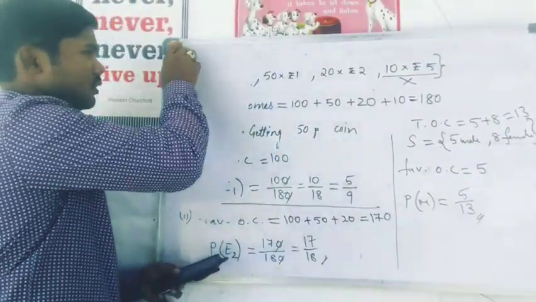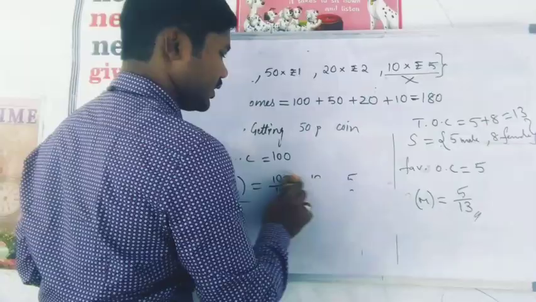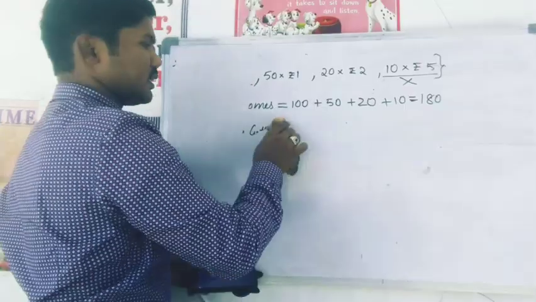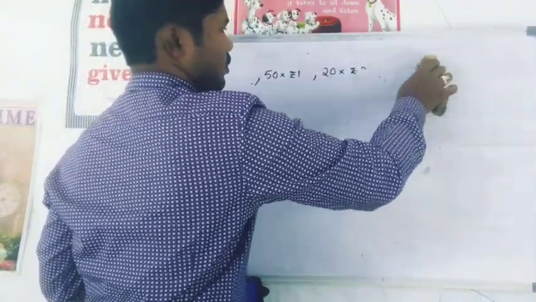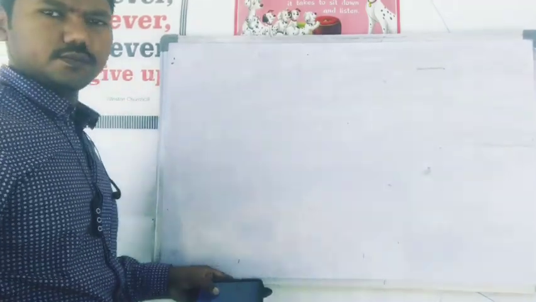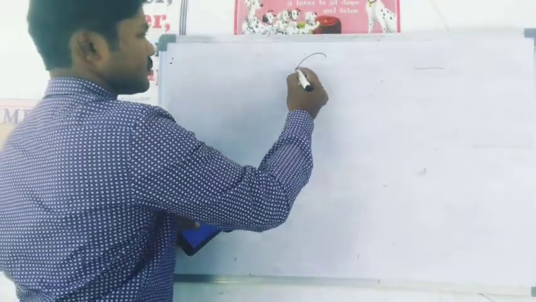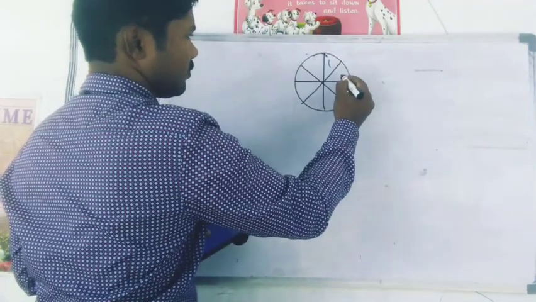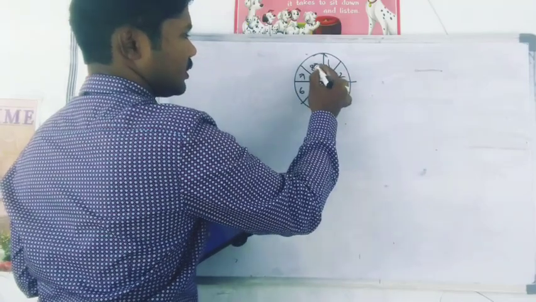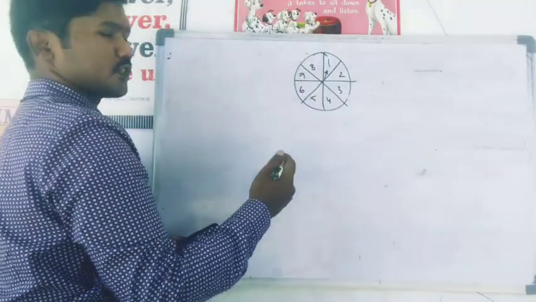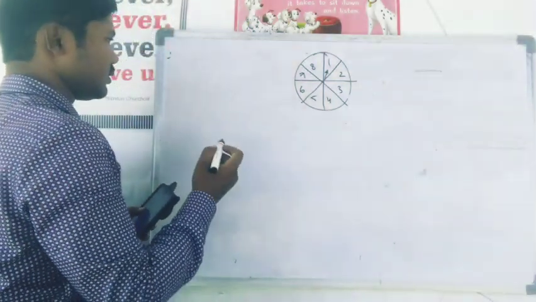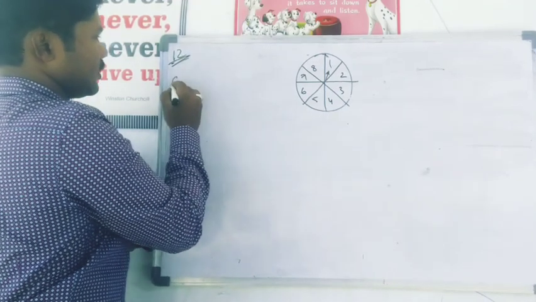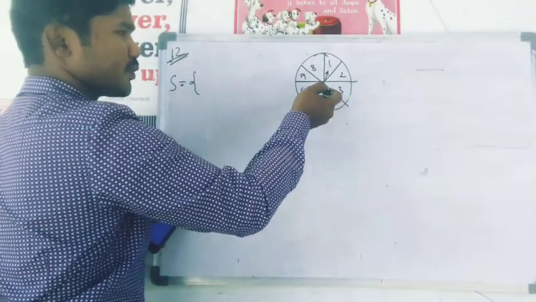So there are 4 questions that have been asked in this. Here the spinning wheel has been divided into 8 equal sectors. So each of the sectors has equal chances of the arrow stopping at it. Like this, 8 sectors are there. Here it is given 1, 2, 3, 4, 5, 6, and here is the arrow. If you spin it, what is the probability that it will stop at it? So first let us take the sample space of the 12th one. What are the outcomes possible in here?